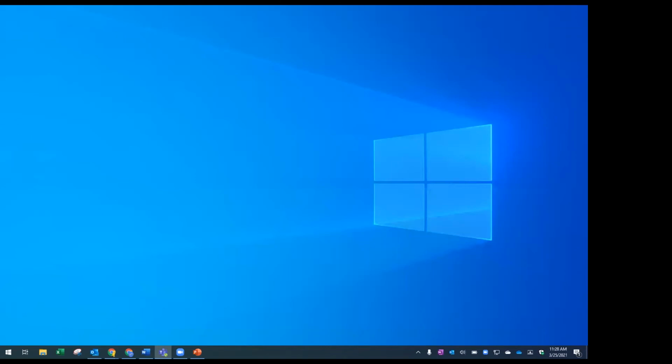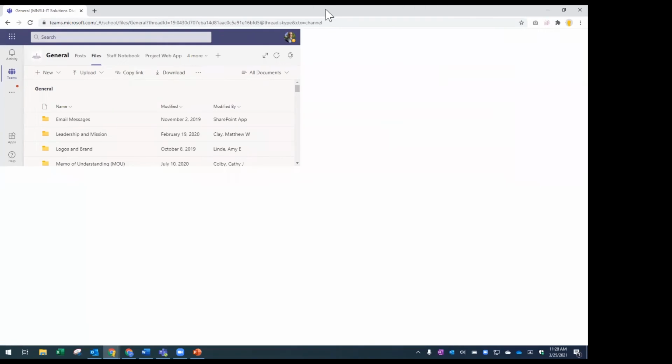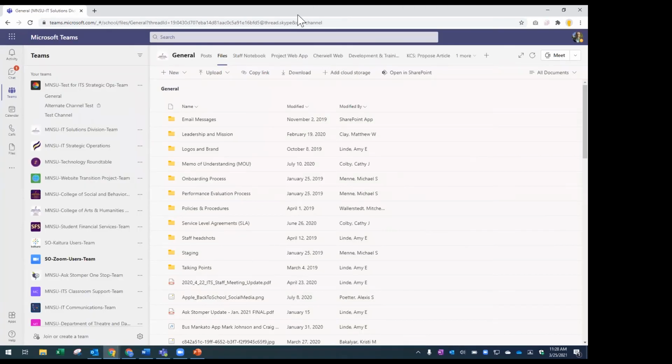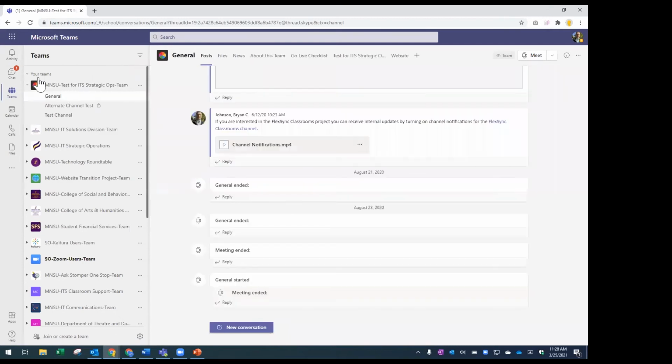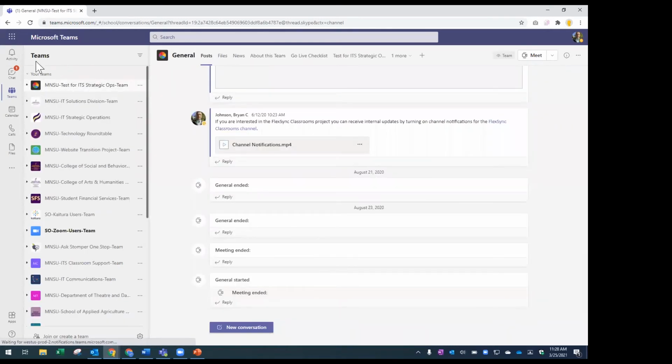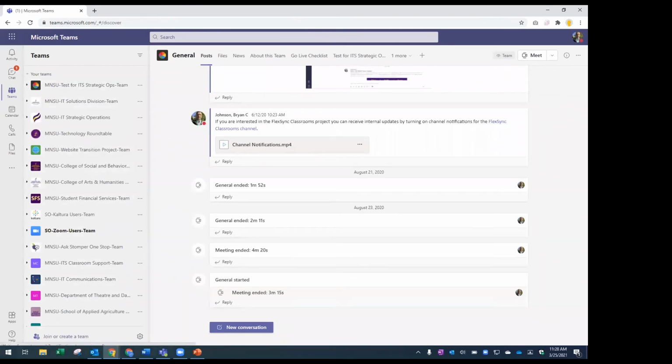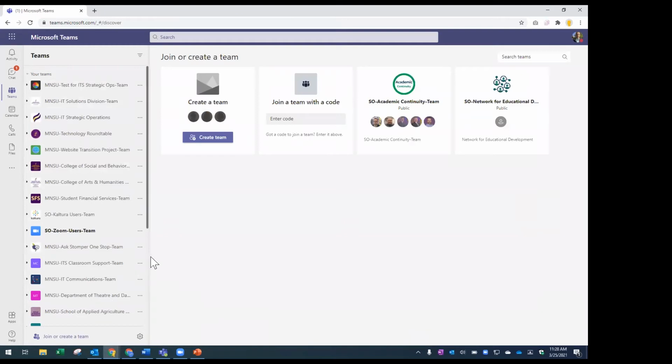So I have a Teams window open here in a browser, logged into my personal account, and over here is my list of teams. This is my actual account now, not the demonstration account. You'll see how many I have. Because I'm part of lots of teams, you'll see a long list here. But I can go down here to the bottom where it says join or create. And as a faculty or staff member, I have the ability to create a team.